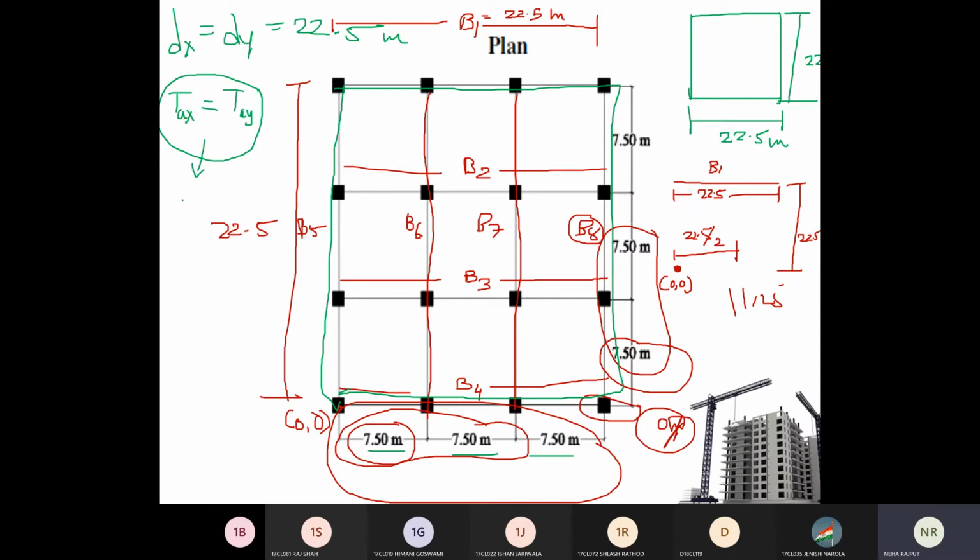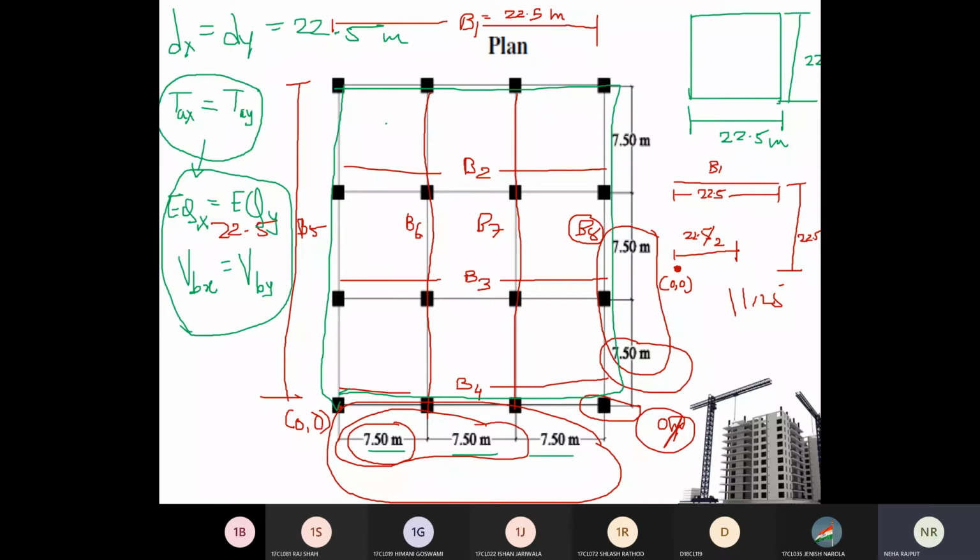That directly means EQX and EQY, that is lateral force in x direction, base shear VBX and VBY, or EQX and EQY both will remain same.